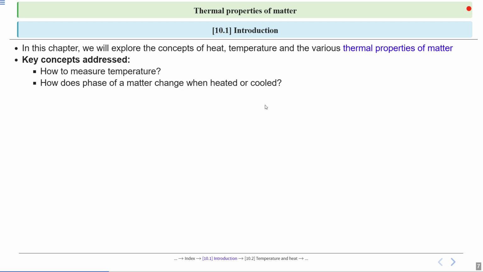We have three states of matter: solid, liquid and gas. When we heat any solid, liquid or gas substance, there will be some changes. Third, what are the modes of heat transfer, like conduction, convection?